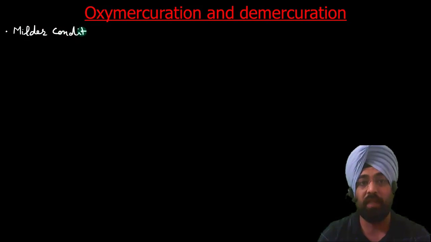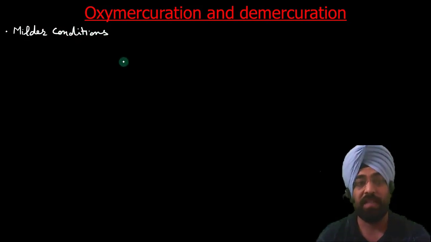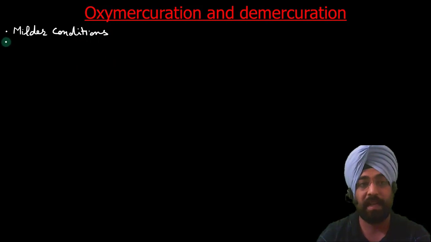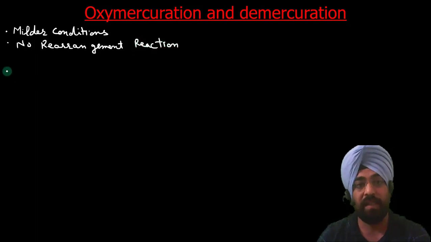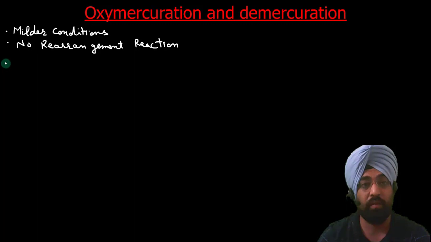We don't require any strong acid like in direct hydration. The second advantage is that there is no rearrangement reaction, so the alkene that we predict, only that alcohol is produced.